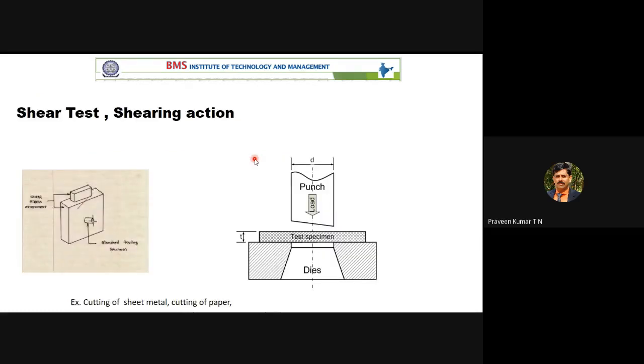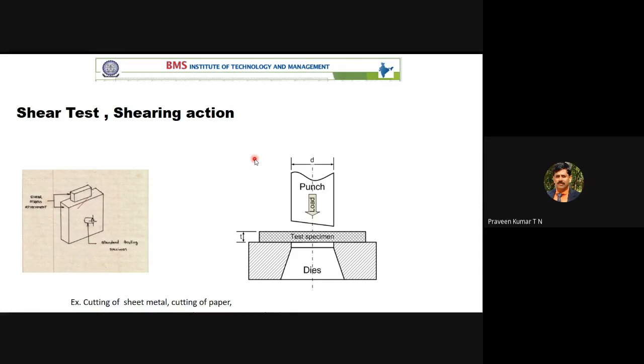There is one more test, the shearing test, that we will discuss. It is a separate test you have to conduct. Like cutting paper, we require shearing action, not compression. Imagine you have a 100-page book. Even if you apply around 1 ton of load on the book, it may not cut. But we can shear it without much effort.